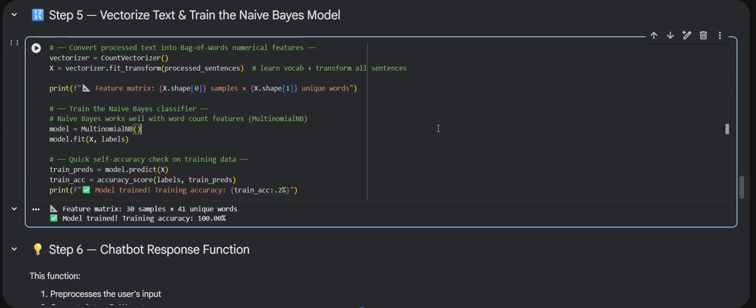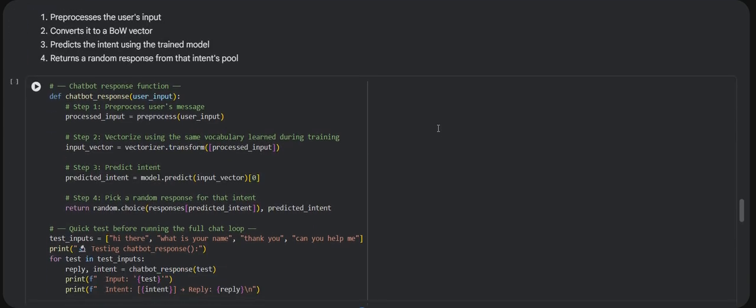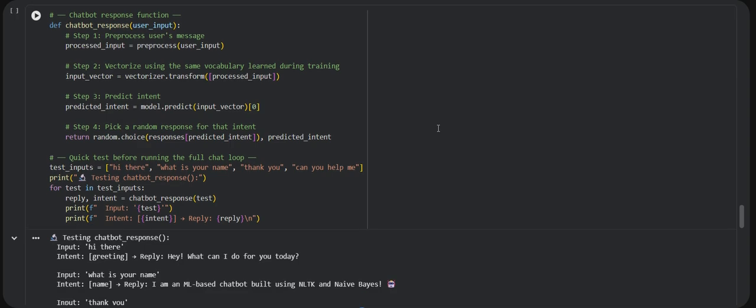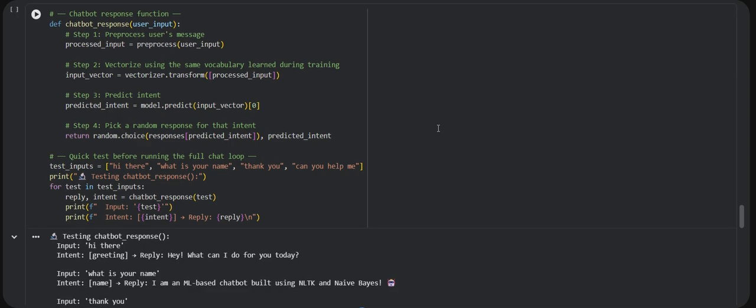Okay, so now we are moving to step 6. Here, the function chatbot_response takes the user input and returns a reply. Inside this function, it does exactly four things. First, it pre-processes the input, which is lowercase and tokenization.